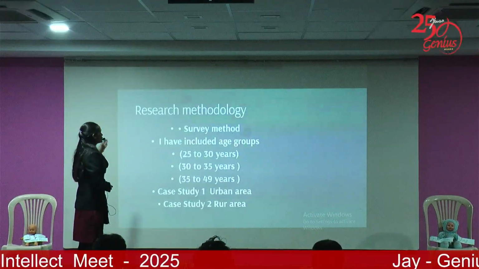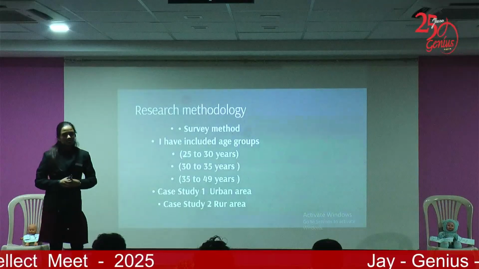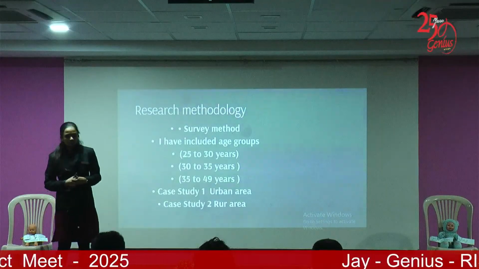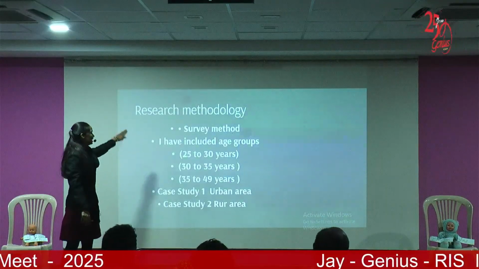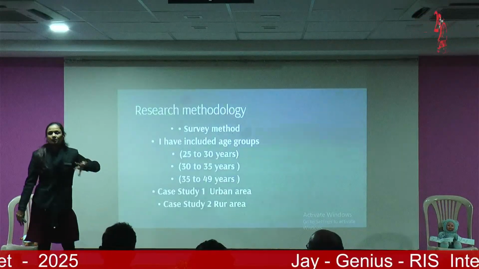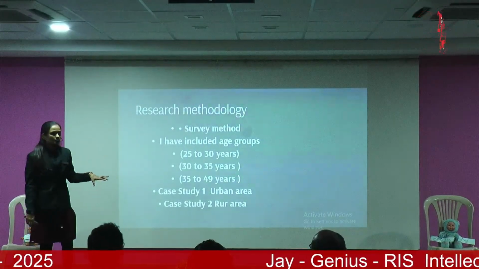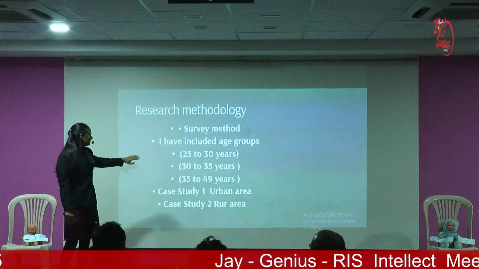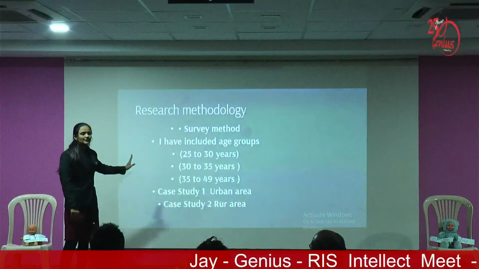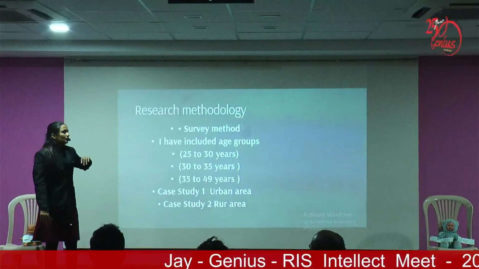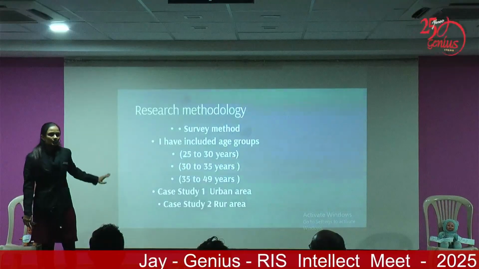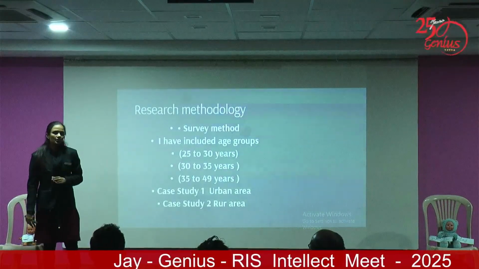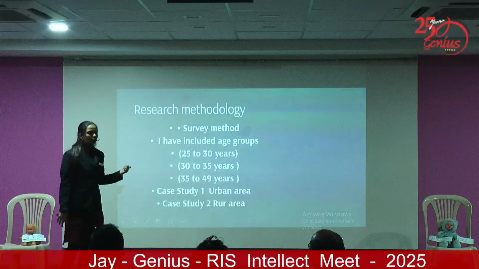So, as my research methodology is survey-based method, I have used offline forms and I have given to several age criteria because I want to see what youth think about it. So, I have taken first age consideration, that is 25 to 30, another 30 to 35, and next is 35 to 40. Later on, I have taken 2 case studies and I have taken one awareness session. For that, I want to show you a video.